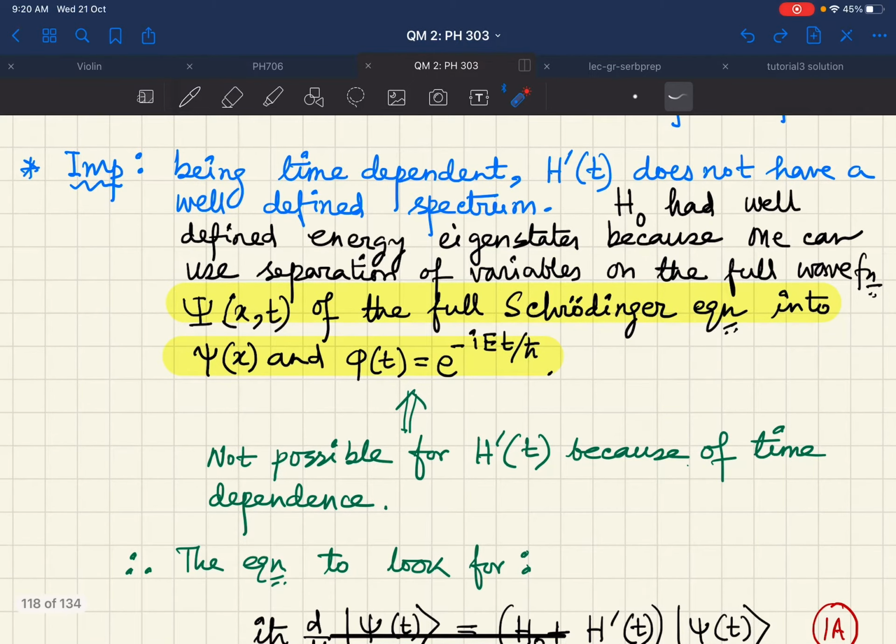This precise thing cannot be done for H prime of t. This is because H prime of t is dependent on time. Therefore, this separation of variables is not possible. Therefore, for H prime of t, I cannot get some particular fixed energy eigenvalue. It is not possible to get that.